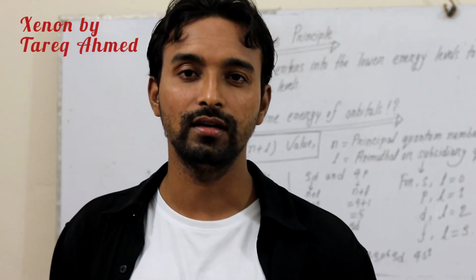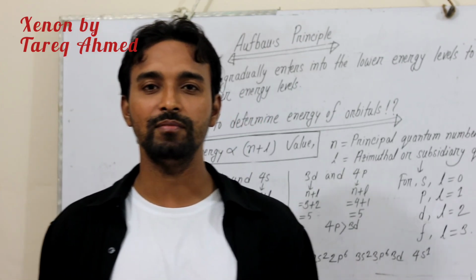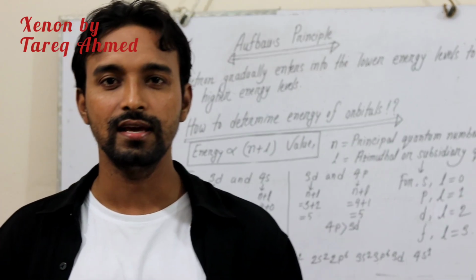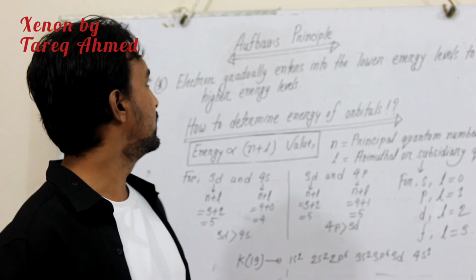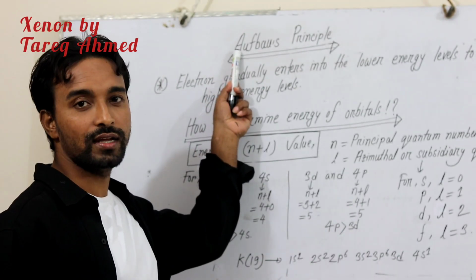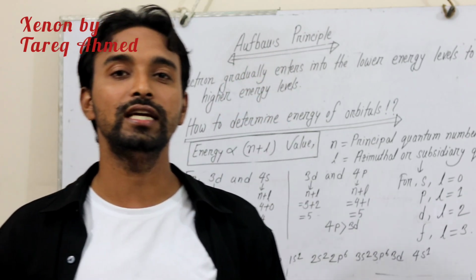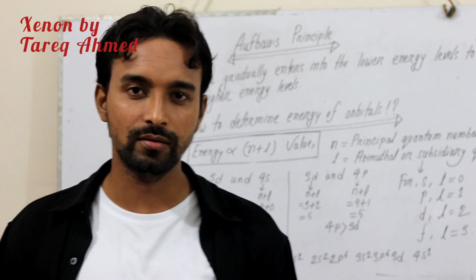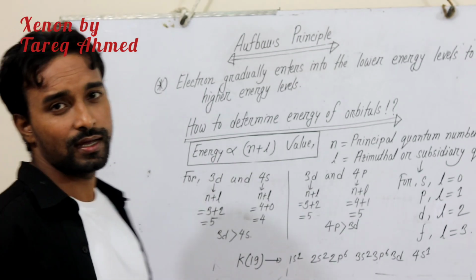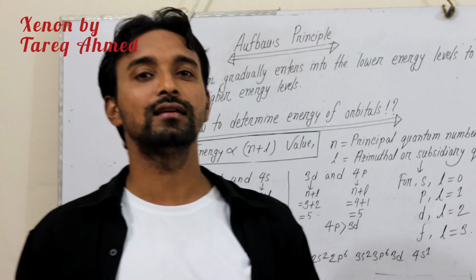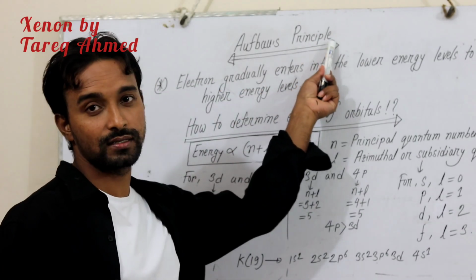So in the first class, I want to teach all of you about the characteristics and behavior of electrons. To describe the characteristics and behavior of electrons, there are three basic theories. This one is the first theory, called Aufbau's principle. The other two are Pauli's exclusion principle and Hund's rule. In today's class, I will teach you about the Aufbau principle.